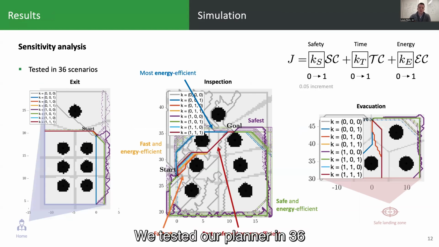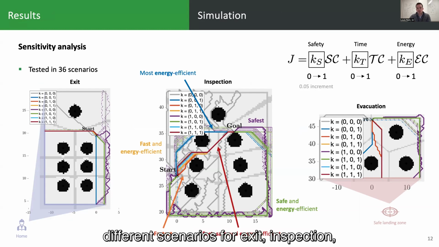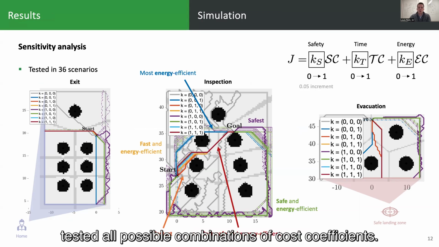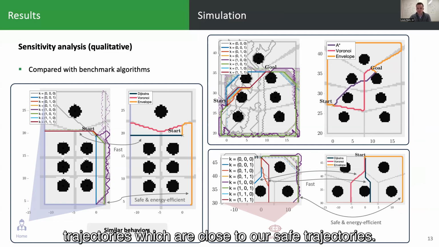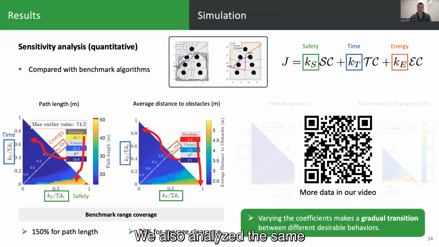We tested our planner in 36 different scenarios for exit, inspection, and evacuation path in different environments. And in each scenario, we tested all possible combinations of cost coefficients. All these trajectories were compared with benchmark algorithms. There are similarities with A* and Dijkstra, which are close to our fastest trajectories, and other Voronoi-based trajectories, which are close to our safe trajectories. We also analyzed the same results with metrics such as path length and average obstacle clearance, and also others that you can find out more about in our paper and our video by scanning the QR code on the right.